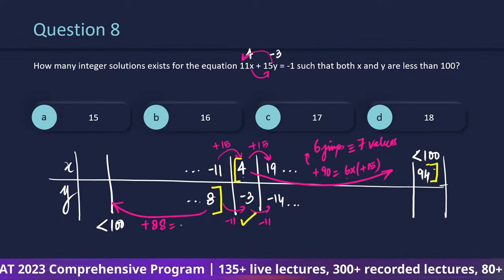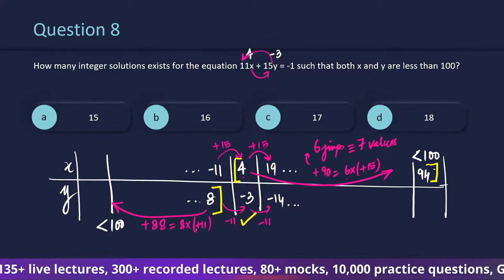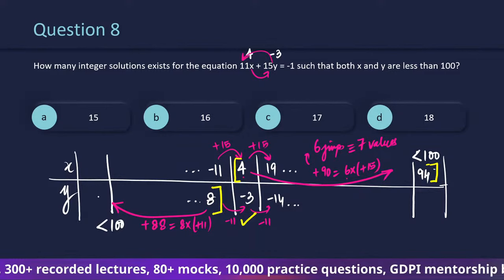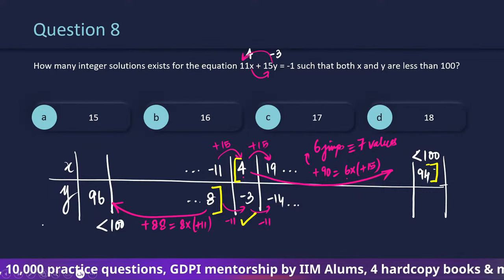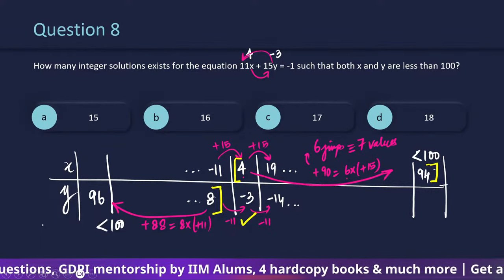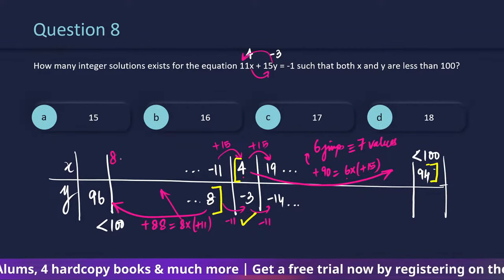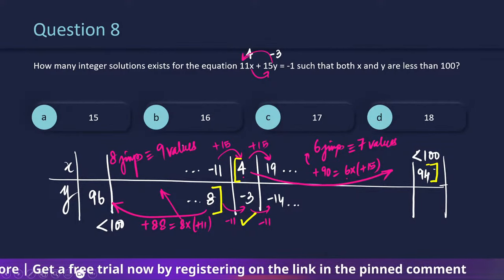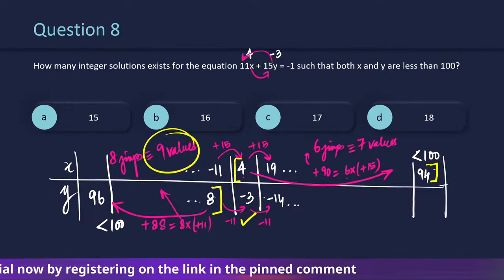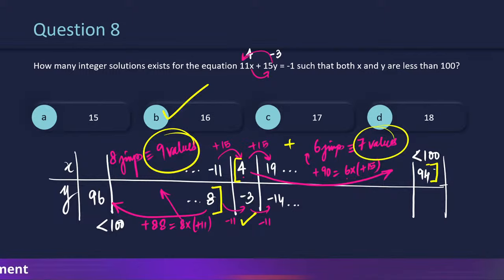Right? So, from here to here, we can say that there is going to be a jump of 88 overall, which means there is going to be 8 times jump of 11. Such that 88 plus 8 will result in the value 96. क्योंकि उसके पहले it had been more than 100, तभी तो 11 कम होके 96 पे पहुंचे if we move from left to right. Now, if there are going to be 8 jumps, right? इसका मतलब क्या है? 8 jumps would mean 9 values. So how many values do we have overall? 9 values if we look at y का component, 7 values if we look at x ka component, a total of 16 values. I hope this part is clear now, Sumant.